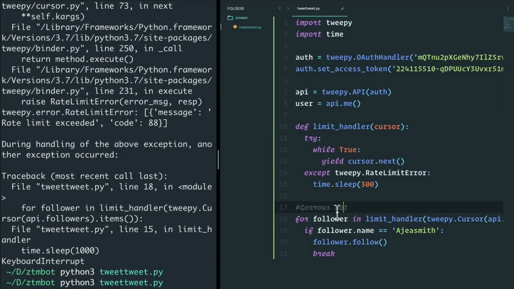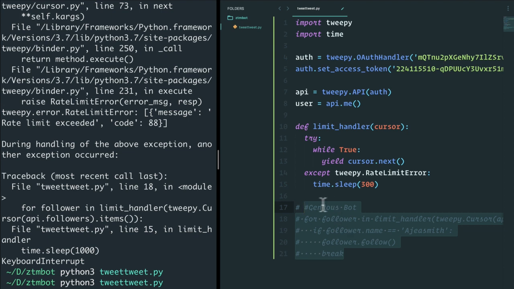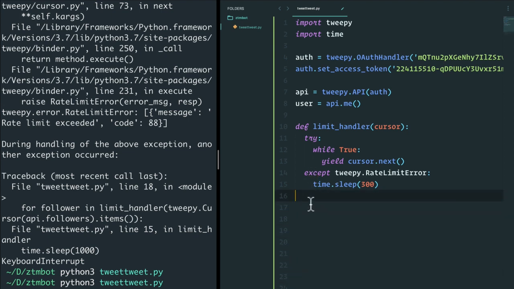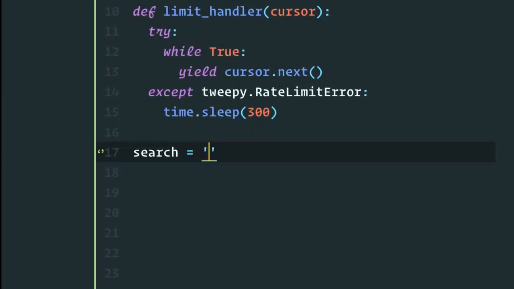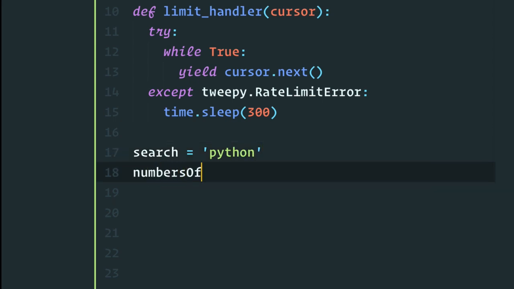So we've created this generous bot that follows back, but what about a narcissist bot? Maybe a bot that loves your own tweets, or loves a tweet based on some certain words. How can we build that? Well, let's remove this generous bot for now, or at least comment it out and leave it at the bottom. What we want to do is, let's say we want to search the keywords Python. For now, let's just search through number of tweets, and we'll set it at 2. We'll get to what these mean in a second.